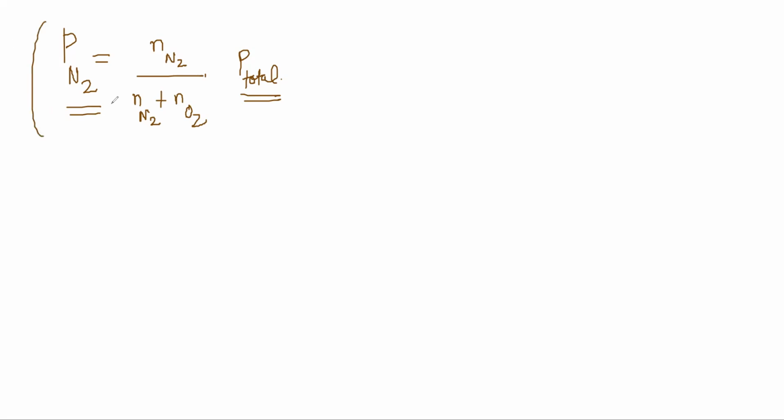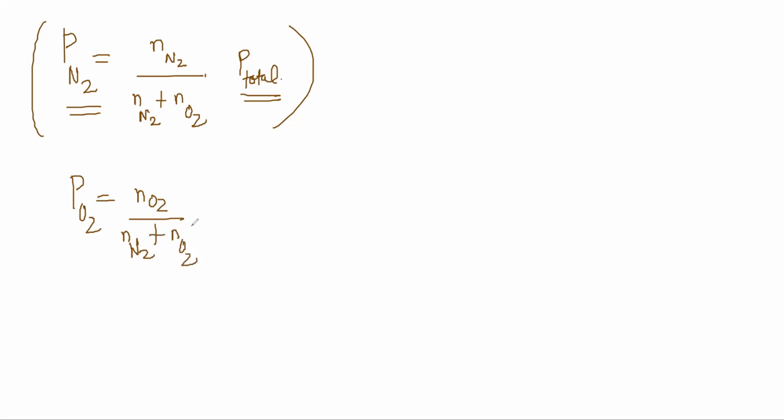That itself is very difficult. If you want to find this, P due to N2 is equal to N2 by (N2 plus NO2) into P total. So this is the first way to do it rather than actually trying to measure P N2, because you cannot actually measure it without removing the other gas. This portion of the total pressure was due to nitrogen, and this portion would have been due to oxygen.